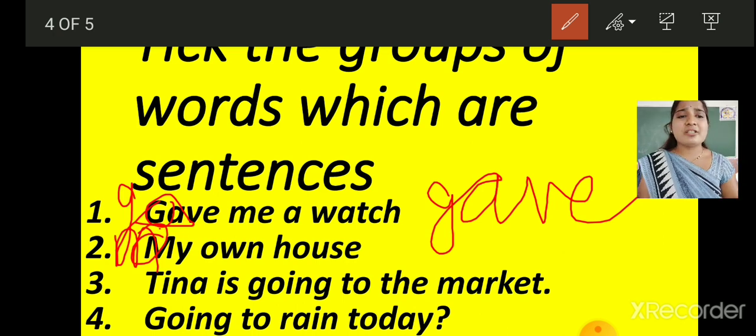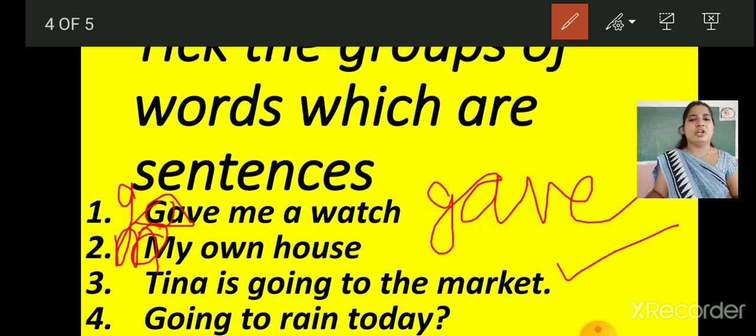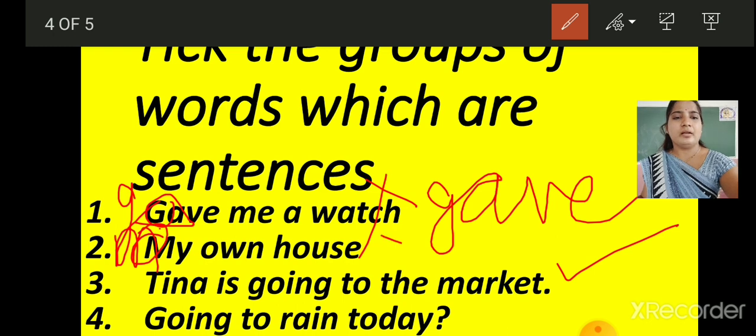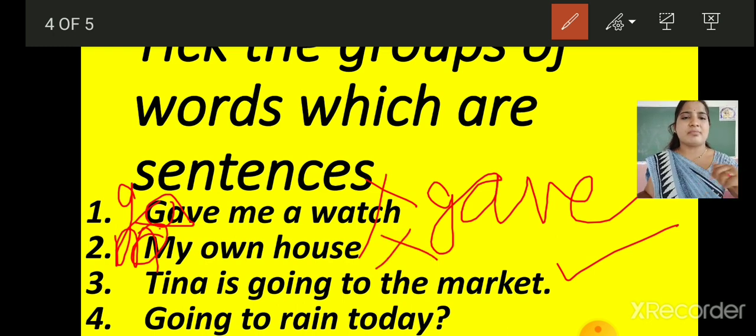Third one. Tina is going to the market. See the first letter is capital. And at the end, we put full stop. And it is making a complete sense that Tina is going to the market. So, it is a sentence, we will say, children. So, gave me a watch is not making a complete sense. My own house is also not making complete sense. Third one, Tina is going to the market. It is making a complete sense. That's why we will say it is a sentence.